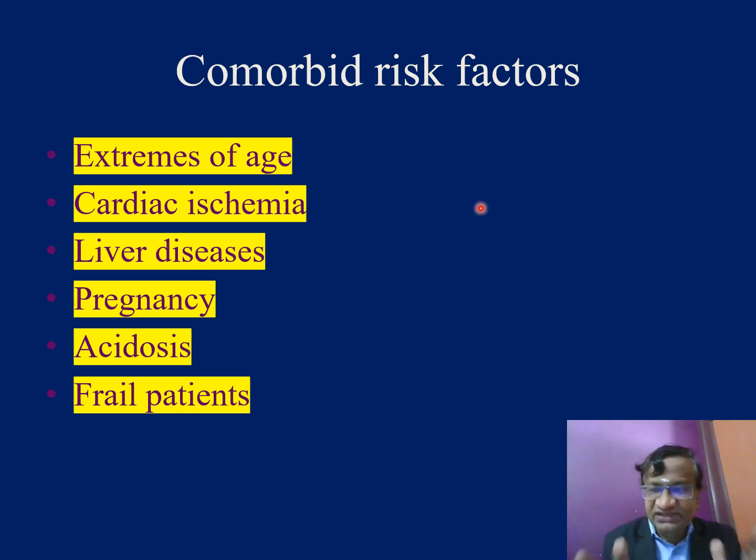If we have liver disease with decreased protein, pregnancy, acidosis, a frail patient, or sometimes renal disease patients, all these are comorbid risk factors, where a small increase in toxic dose may land us in trouble. So we should also analyze if the patient is a frail, old age patient with ischemic heart disease. All these things matter when you give the drug dosage at the intended site.